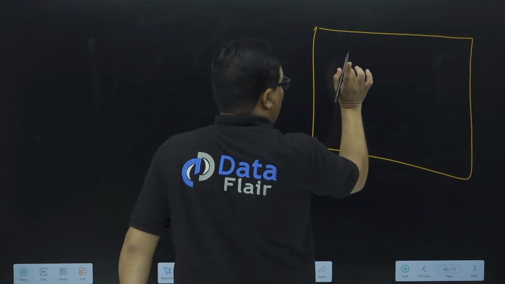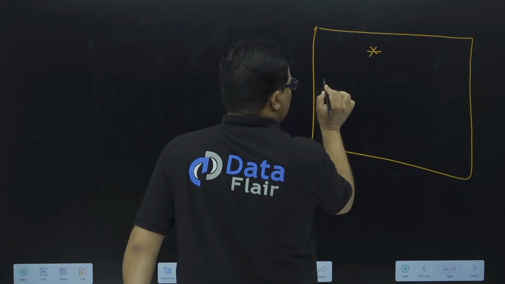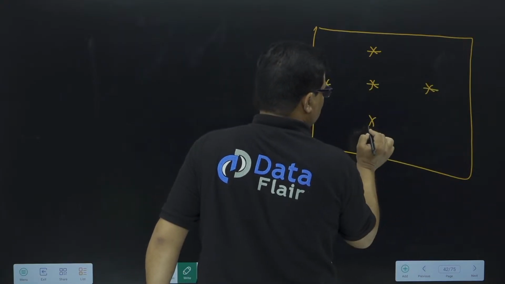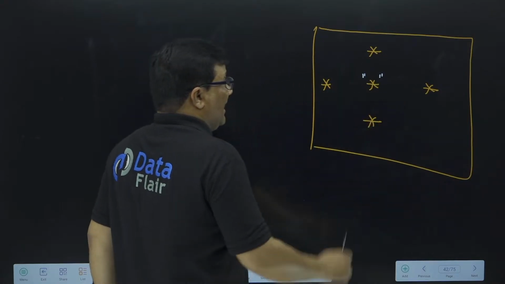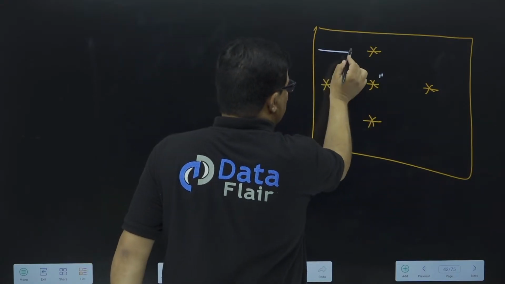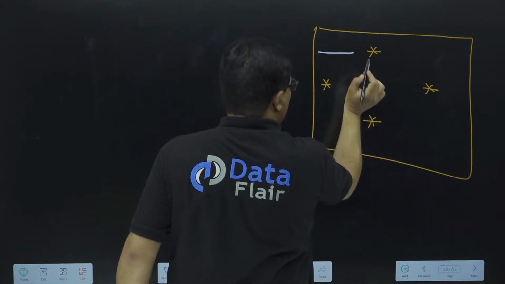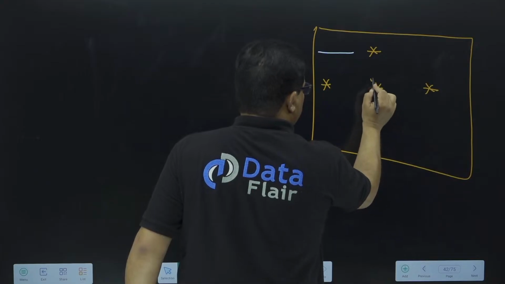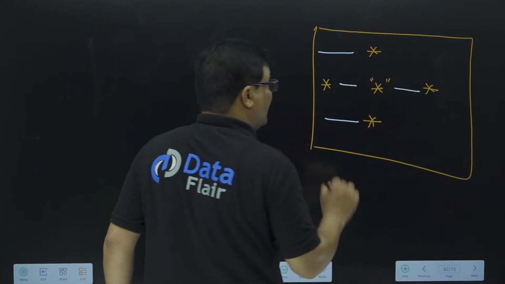Suppose with a single print statement, star, then star, then star, then star, and then star. Okay, and this star I want in double quotes. And you know this line means a space of 8 characters. Consider this line as a space of 8 characters. This star you have to print in double quotes.